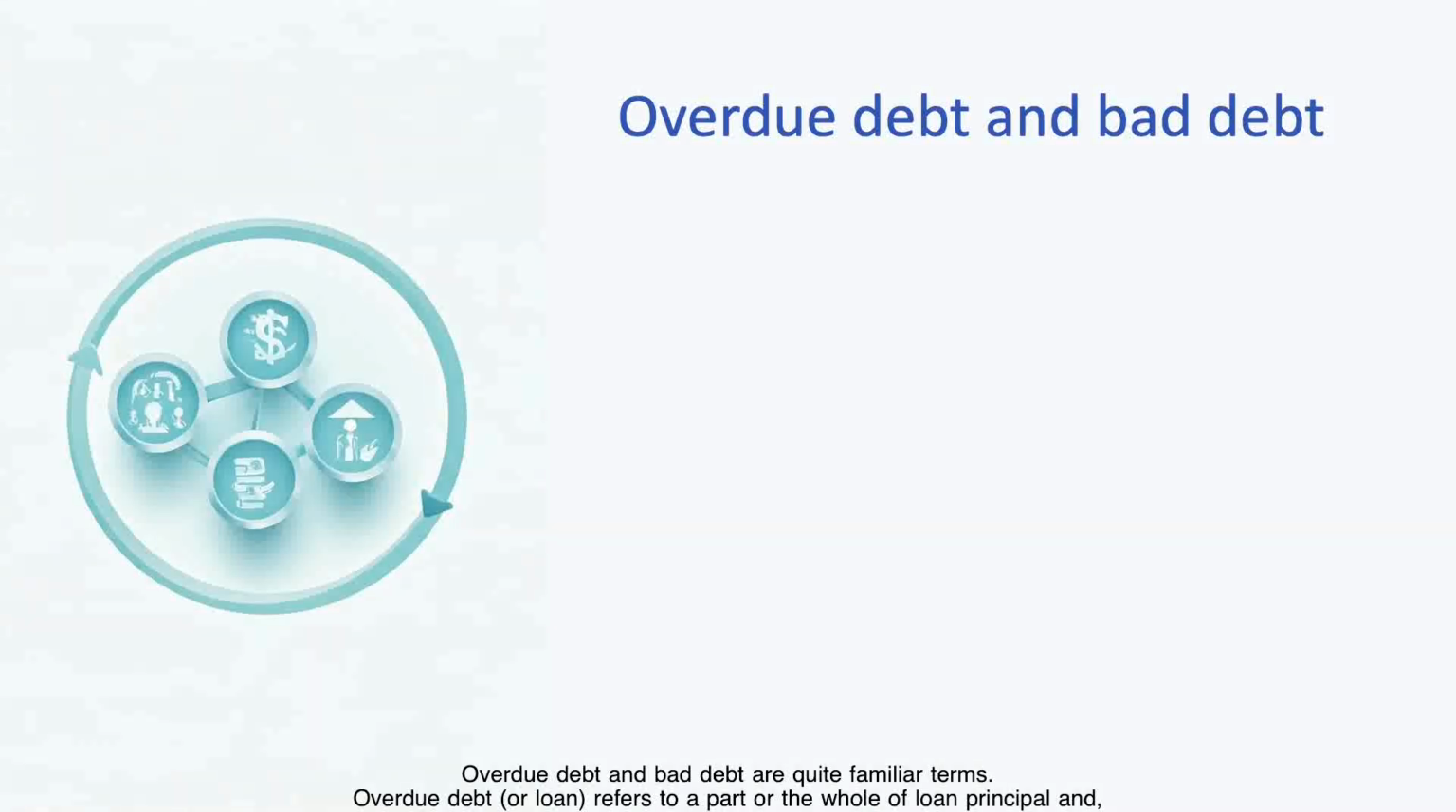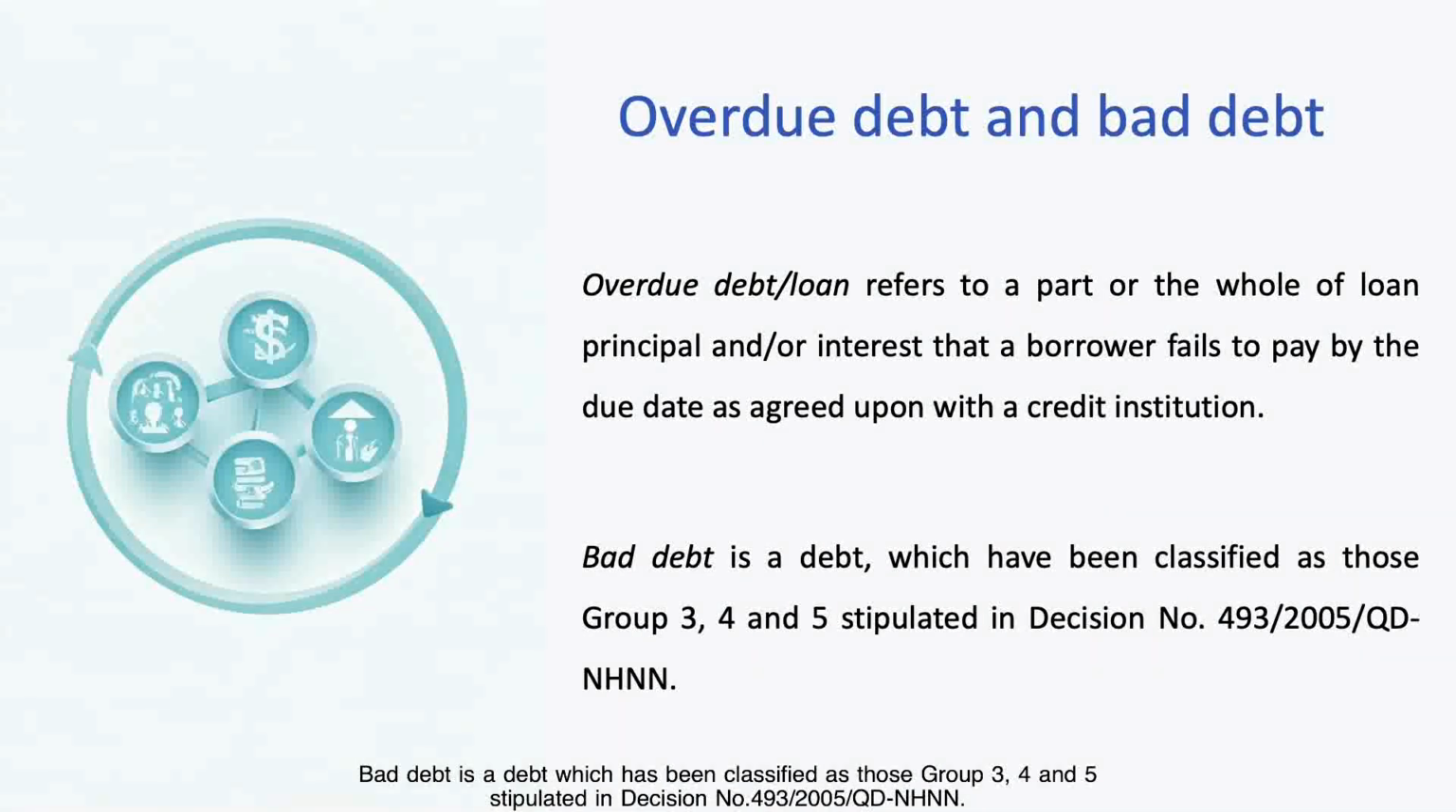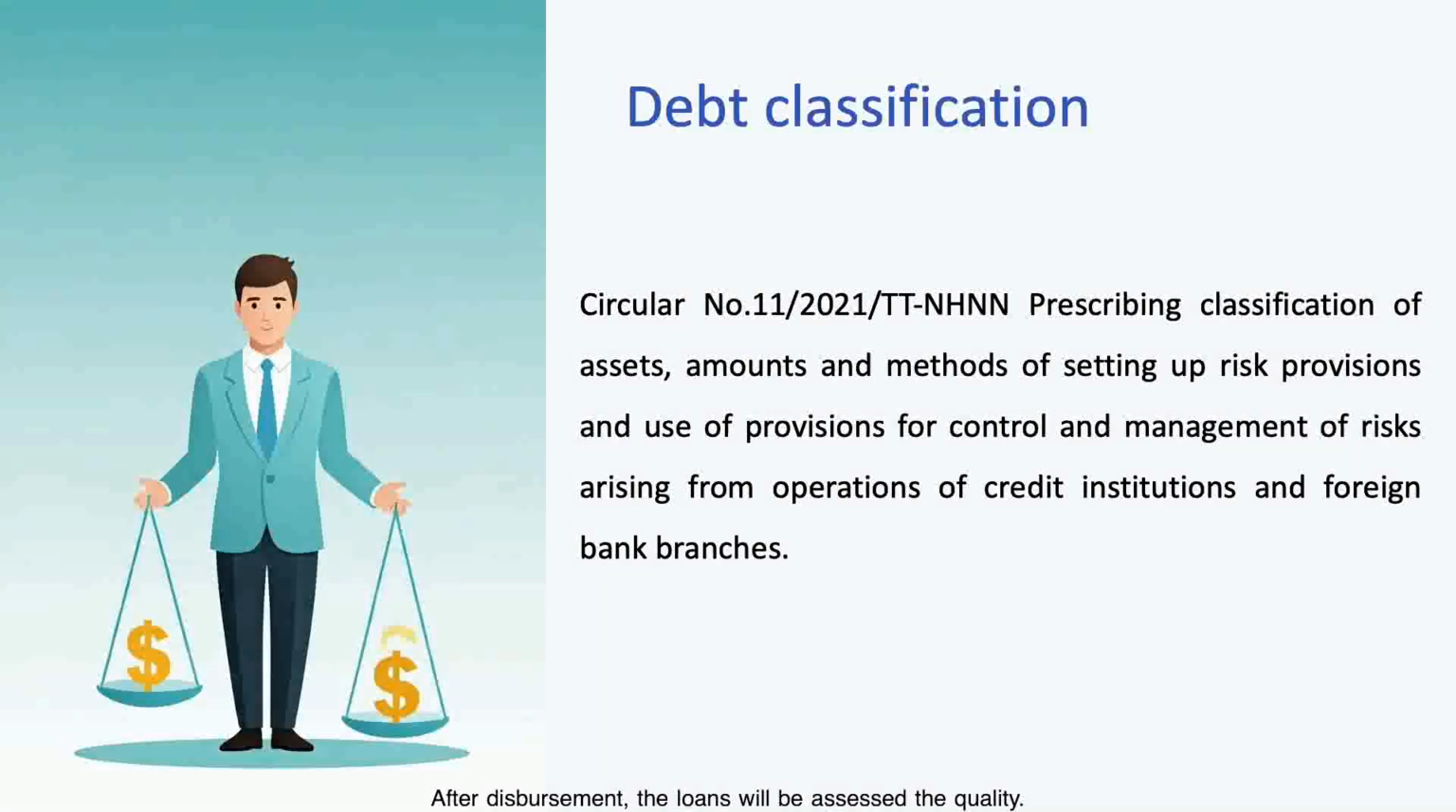Overdue debt and bad debt are quite familiar terms. Overdue debt, or loan, refers to a part or the whole of loan principal or interest that a borrower fails to pay by the due date, as agreed upon with a credit institution. Bad debt is a debt which has been classified as those in Group 3, 4 and 5 stipulated in Decision Number 493/2005/QDNHNN. After disbursement, the loans will be assessed for quality.